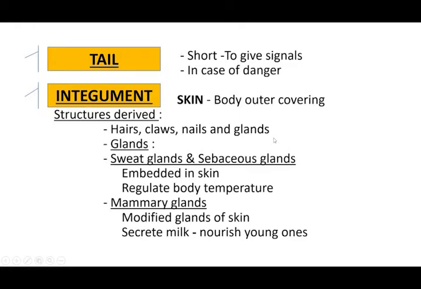About glands we didn't discuss so far. It has sweat glands and sebaceous glands as well as mammary glands. Sweat glands and sebaceous glands are present inside the skin. They can regulate the normal body temperature. And the mammary gland is a modified gland of the skin. It is helpful for secreting milk. For nourishing and feeding the young one, milk is required. So that milk secretion is done with the help of the mammary gland.